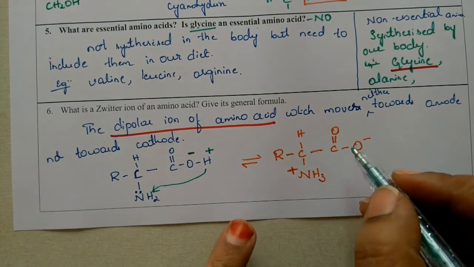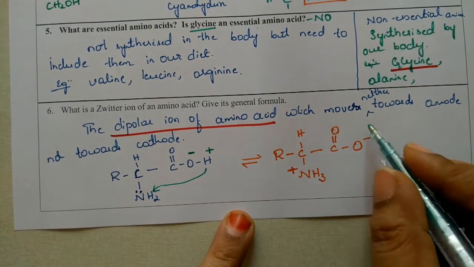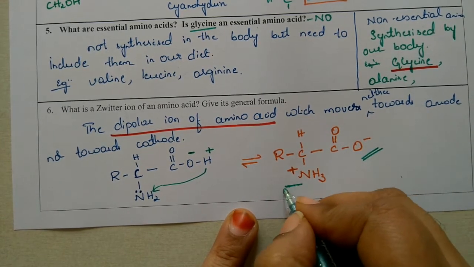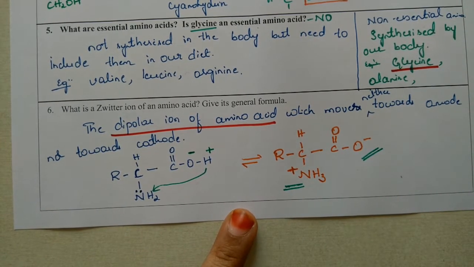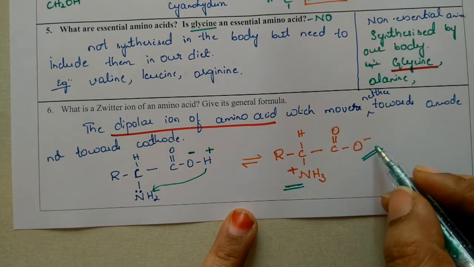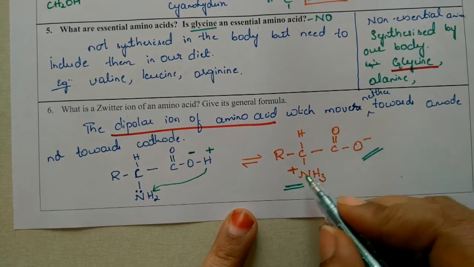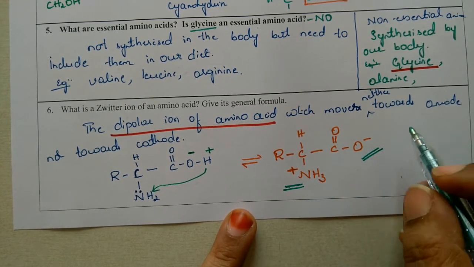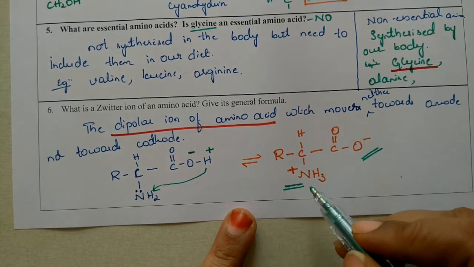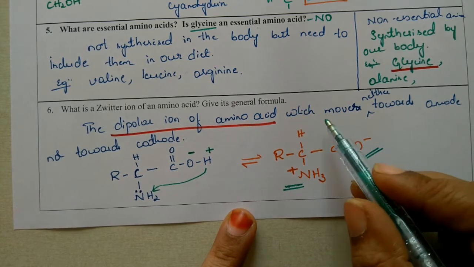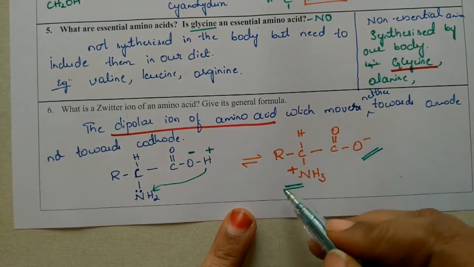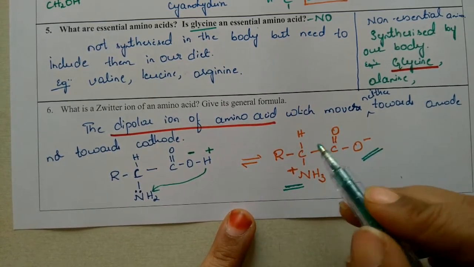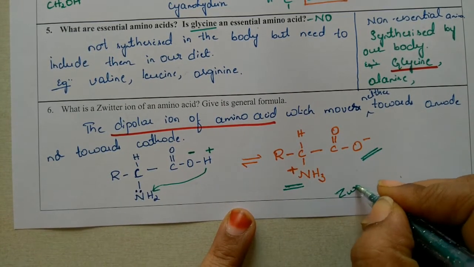On the same amino acid molecule, you have a negative charge also, and a positive charge also, and they are in equal number. O is minus 1, N is plus 1. So neither does it move towards the anode nor towards the cathode. It is a dipolar form, with two oppositely charged groups on an amino acid, called a Zwitter ion.